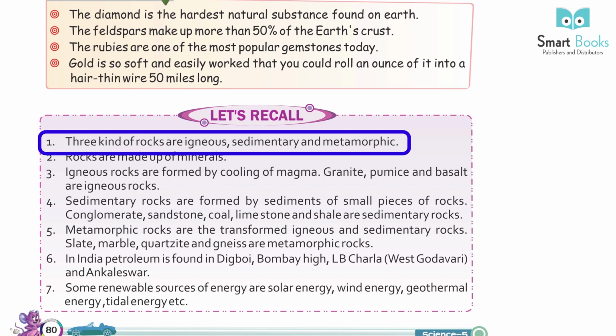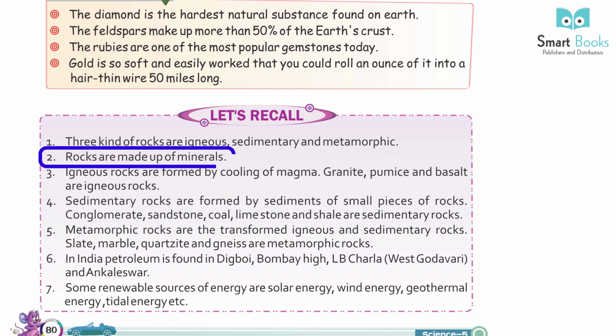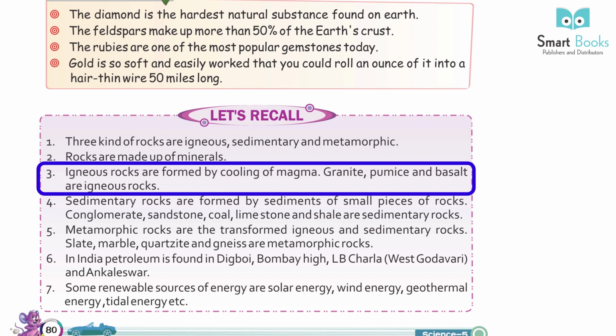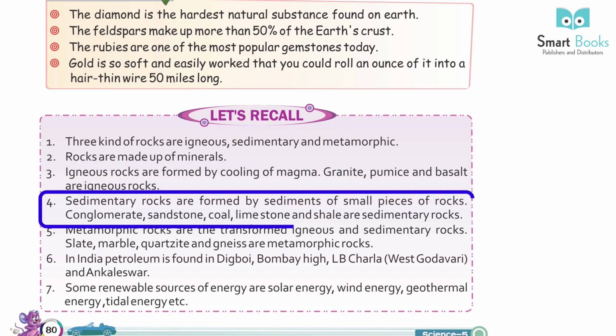Let's recall. 1. Three kinds of rocks are igneous, sedimentary, and metamorphic. 2. Rocks are made up of minerals. 3. Igneous rocks are formed by cooling of magma. Granite, pumice, and basalt are igneous rocks. 4. Sedimentary rocks are formed by sediments of small pieces of rocks. Conglomerate, sandstone, coal, limestone, and shale are sedimentary rocks.